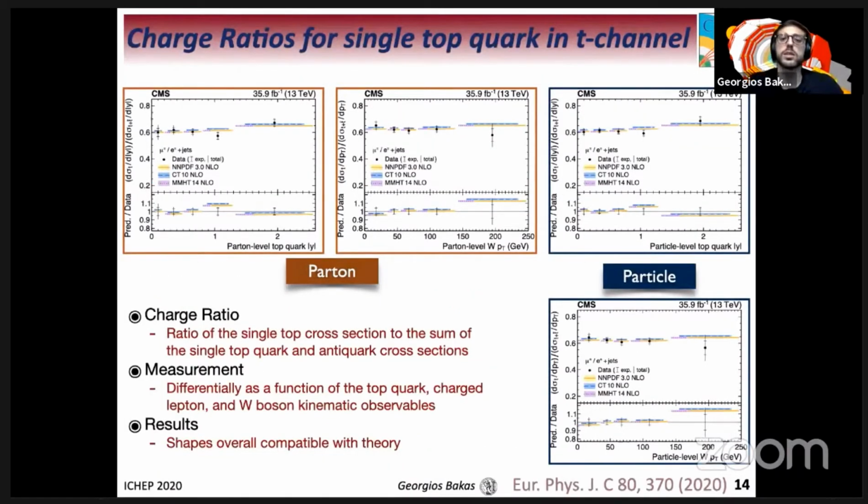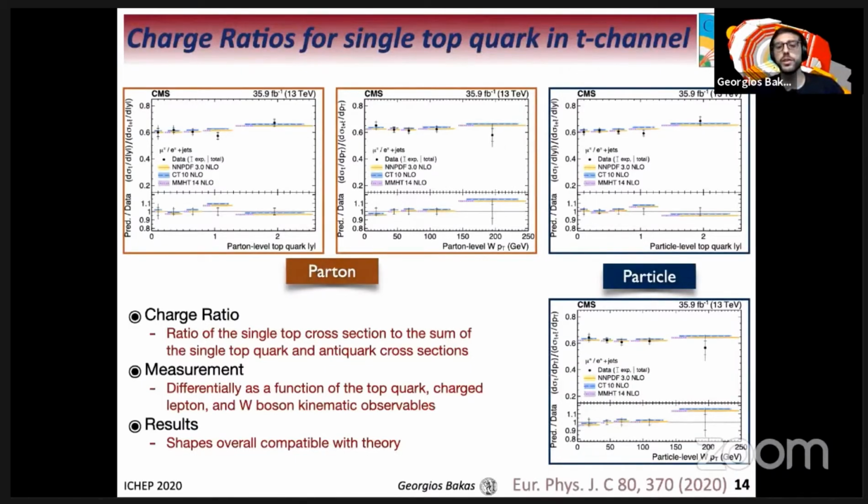The same analysis also presents the charge ratios as a function of several observables both at parton and particle levels. We can define the charge ratio as the ratio of the single top quark cross-section to the sum of the single top quark and anti-quark cross-sections. We measure it differentially as a function of the top quark, the charged lepton, and the W boson kinematic observables. Specifically here, we have it as a function of the absolute top quark rapidity and the W boson pT at parton level and particle level, on the top left and on the right side of the slide.